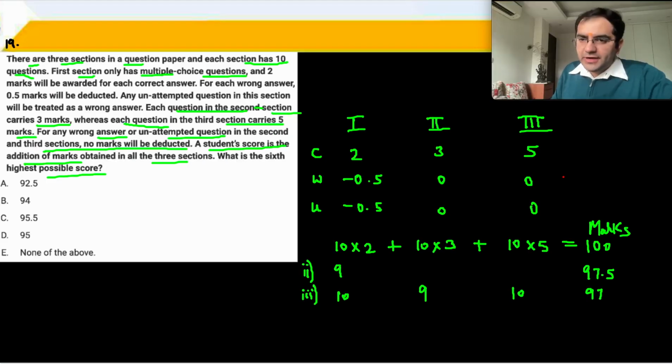What you do is you try to think of a score which will be lower than 97. So what I can think of is, 97 से कम अगर आपको करना है, and every question from section 1 जो कम सही होता है is a drop of 2.5 marks, 3 marks over here, 5 marks over here. So let's drop 5 marks. यहाँ पे एक क्वेश्चन कम करो, ये सारे के सारे करेक्ट हो जाएंगे, we now reach 95 marks, this is the fourth highest score.